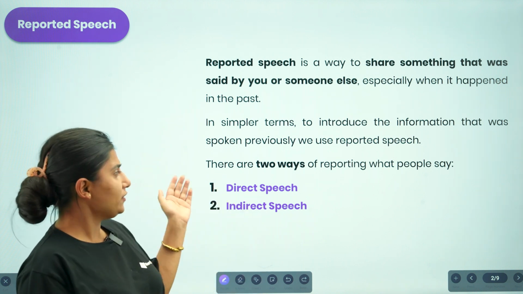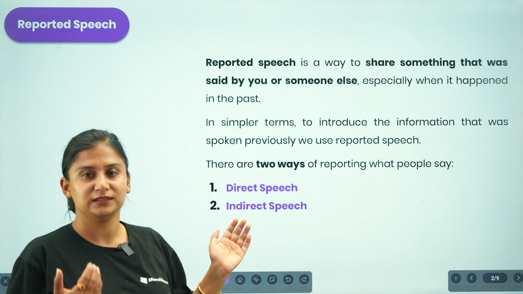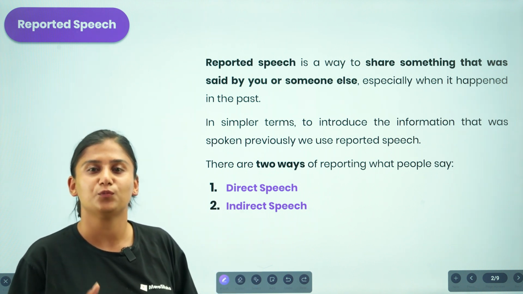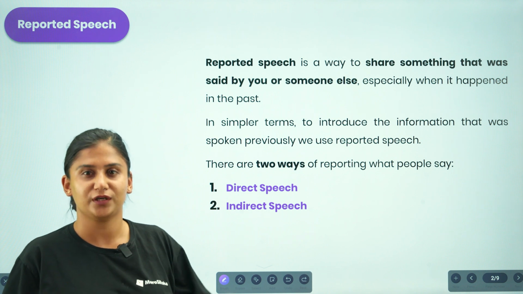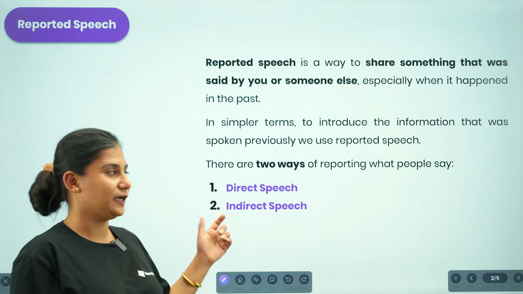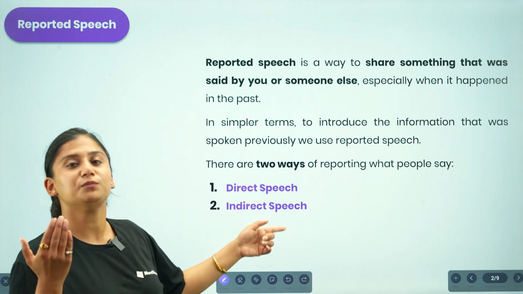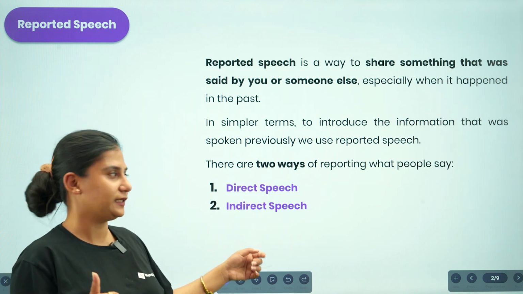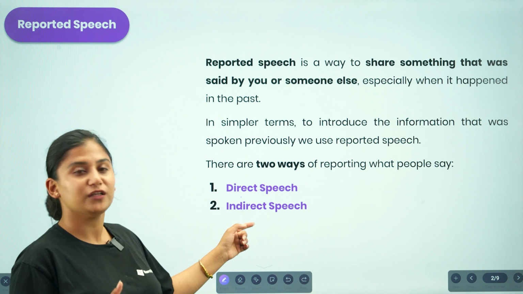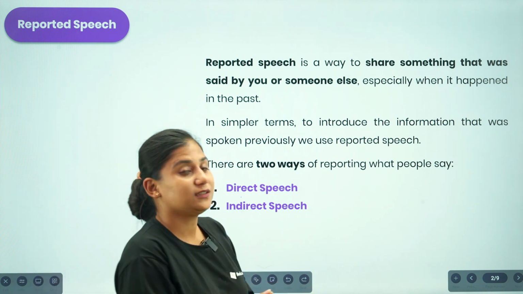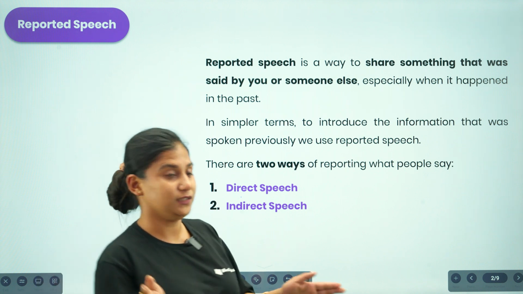Whenever we report information said by either you or somebody else, we can report it in two different ways. You can also see here in the slides that I've mentioned we report what people say in two ways. Number one is direct speech and another one is indirect speech. Now let us talk about what is direct speech and what is indirect speech.